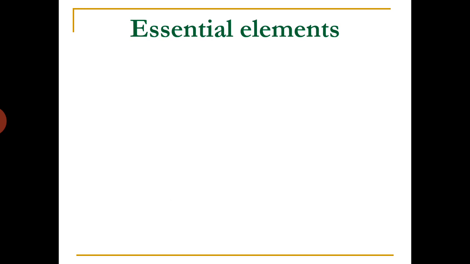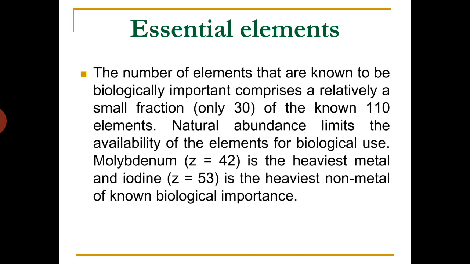That means the function of these elements has been found, but in future some more elements may be found to be essential for biological systems. The natural abundance decides the essentiality of an element. Among these 30 elements, molybdenum, with atomic number 42, is the heaviest metal, and iodine, with atomic number 53, is the heaviest non-metal of the known biologically important elements.